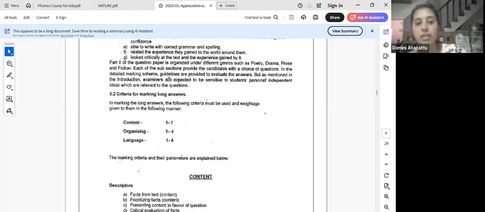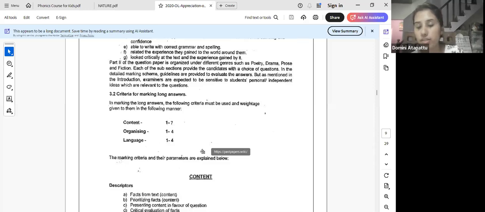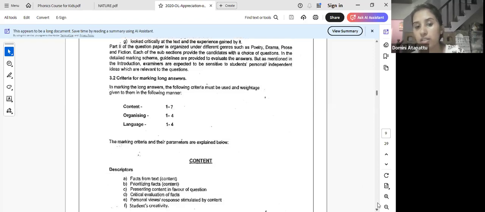Okay. Then this is the marking criteria. This is something I've already told you. Your 15 marks, this is how the 15 is made. You get 7 for content, 4 for organization, and 4 for language. Now let's look at the parameters and the criteria under content.